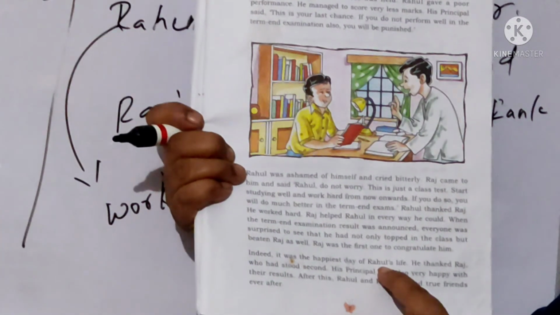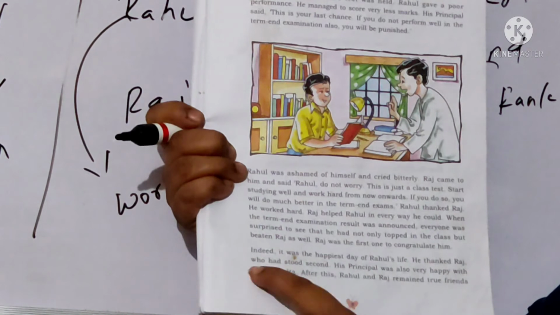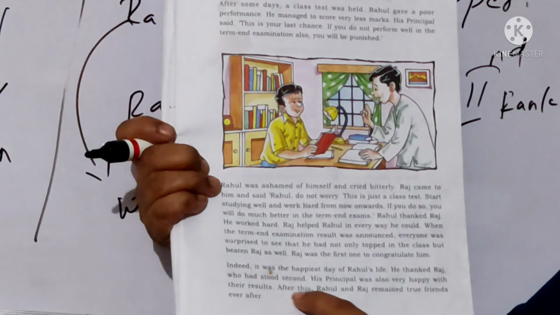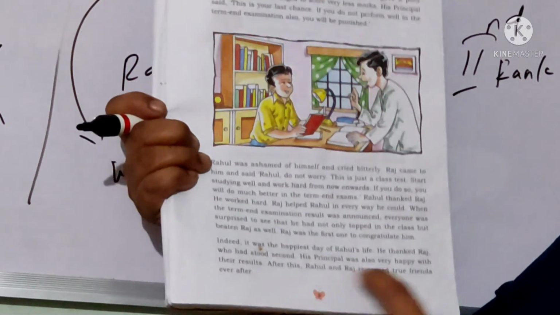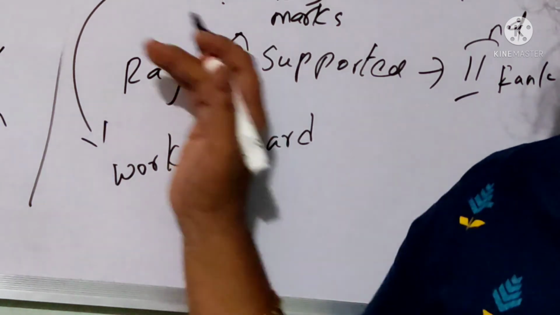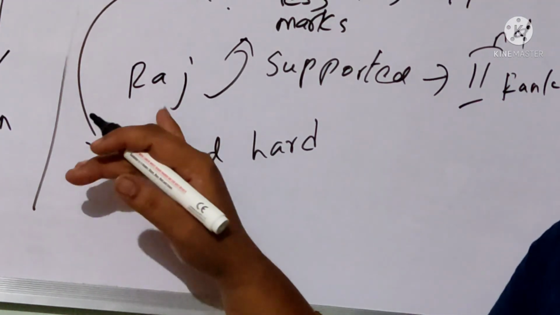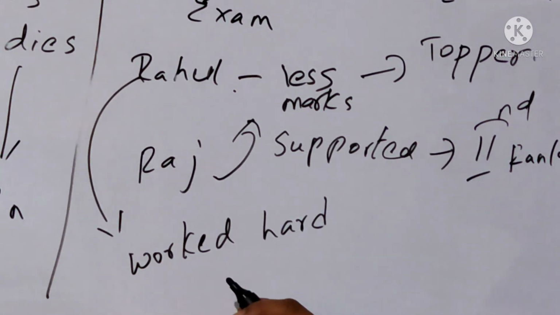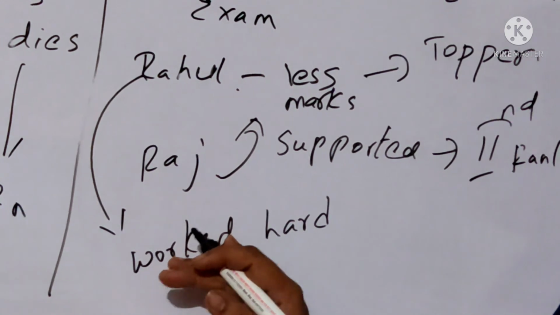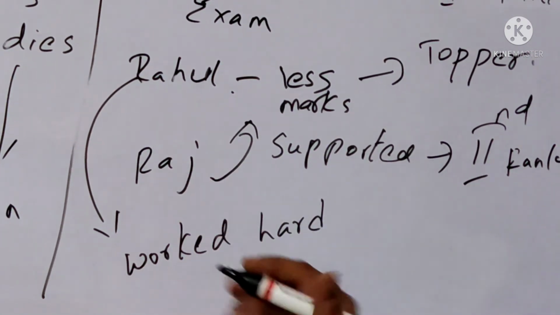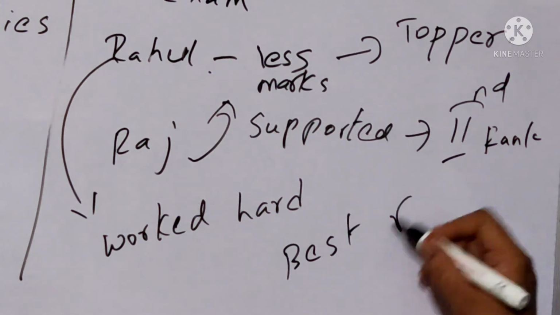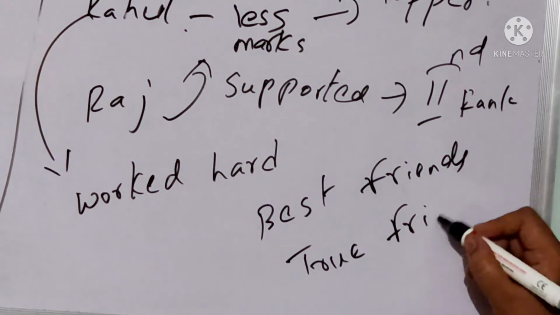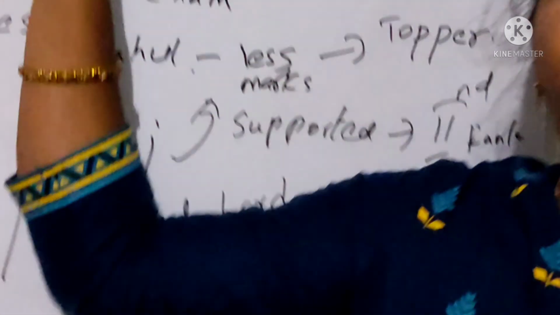Indeed, it was the happiest day of Rahul's life. He thanked Raj who had stood second. His principal was also very happy with their results. After this, Rahul and Raj remained true friends ever after. So this all happened because of whom? Because of his friend Raj. Rahul stood topper. And his principal was also very happy because both of them were studying well. And after that what happened? They both remained like best friends, whom we call true friends. Okay, so this is the story regarding the true friend, children.